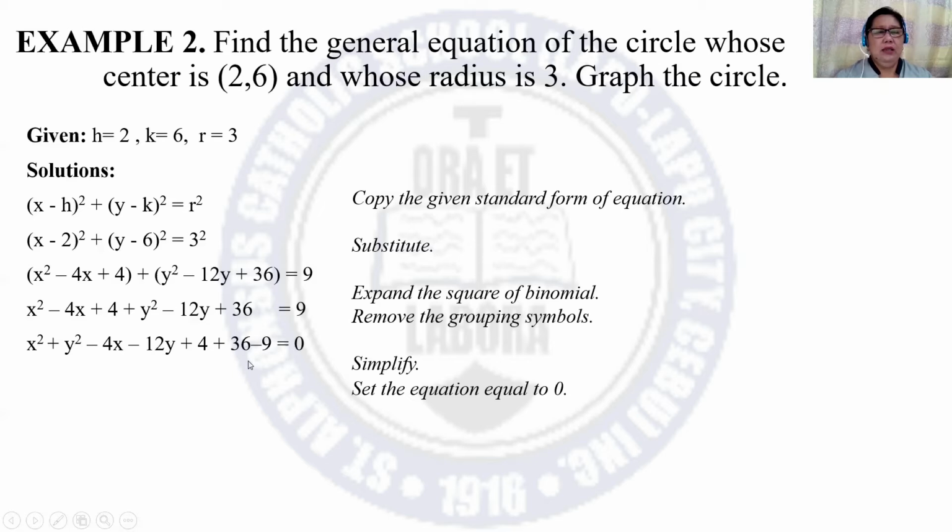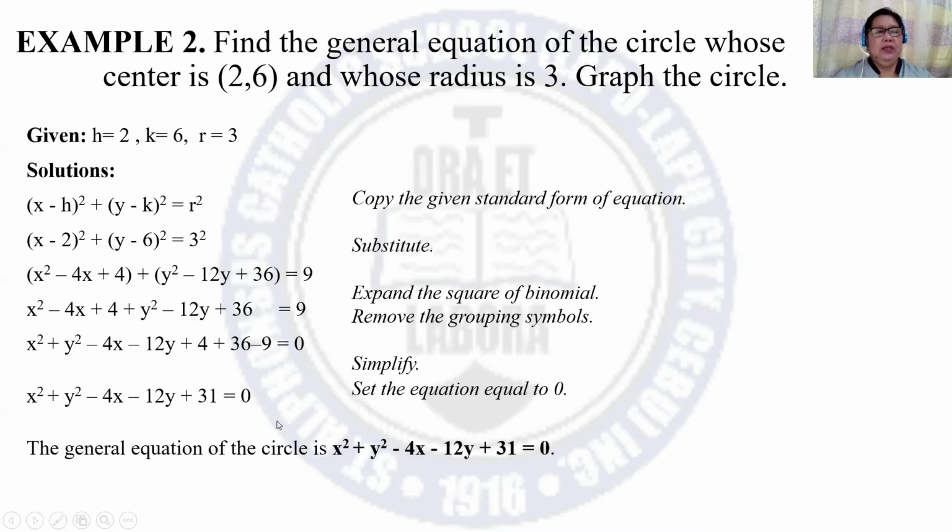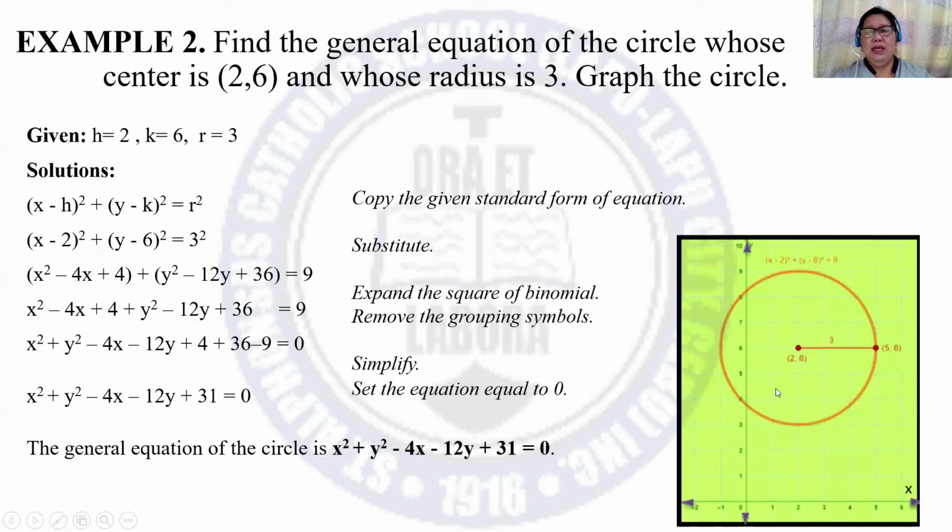Then combine the numbers and set the equation equal to 0. So what we have now is x squared plus y squared minus 4x minus 12y plus 31 equals 0. So this is now the general form of the equation of the circle. And this is the graph. Center with coordinates (2, 6), the radius is 3, and this point with coordinates (5, 6). Do not forget the name of the circle. You have to write the equation.